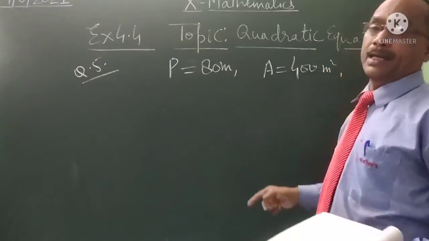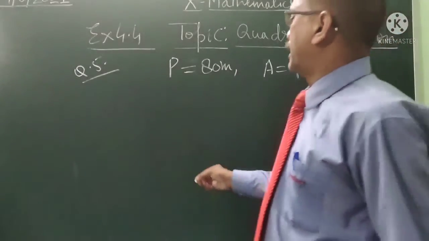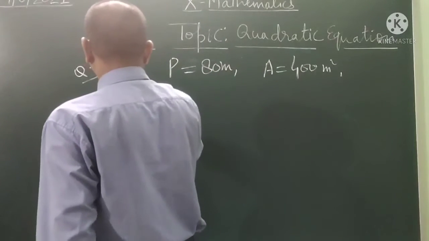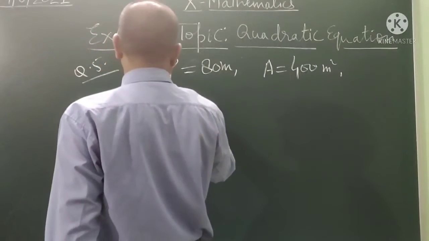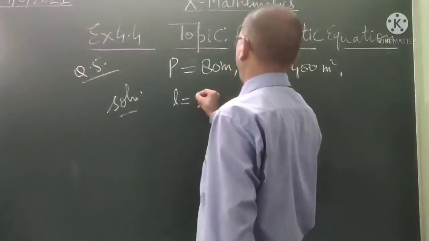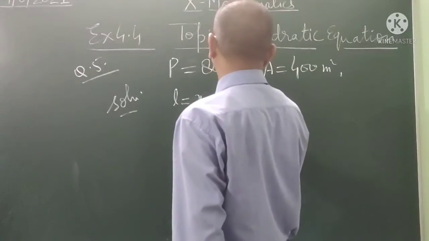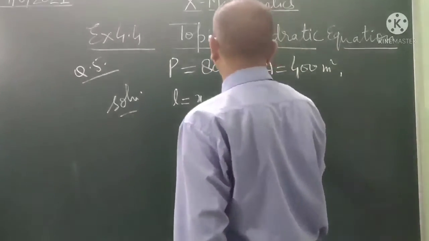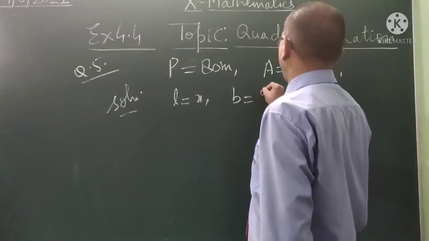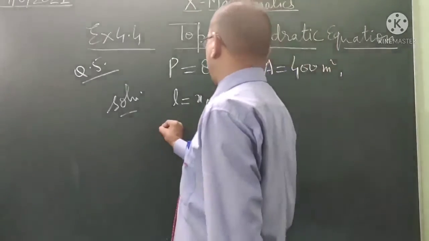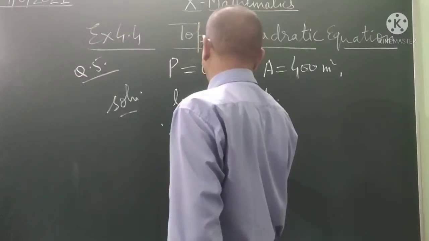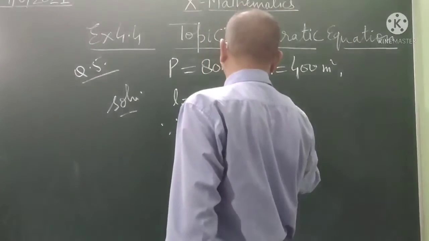If so, find the length and breadth. Student, let length equal to x and then breadth equal to y. Since perimeter P equal to 2 into x plus y.